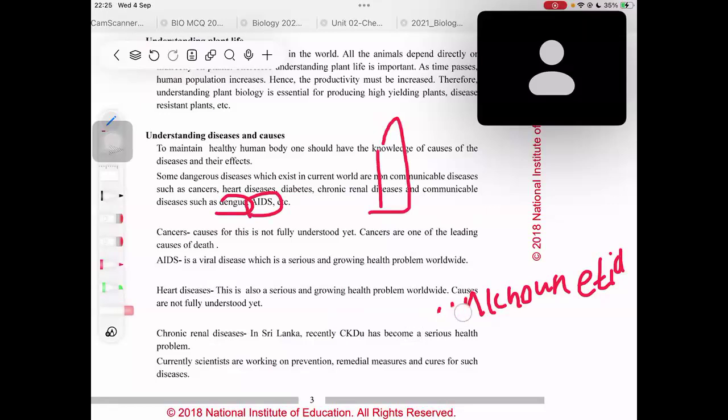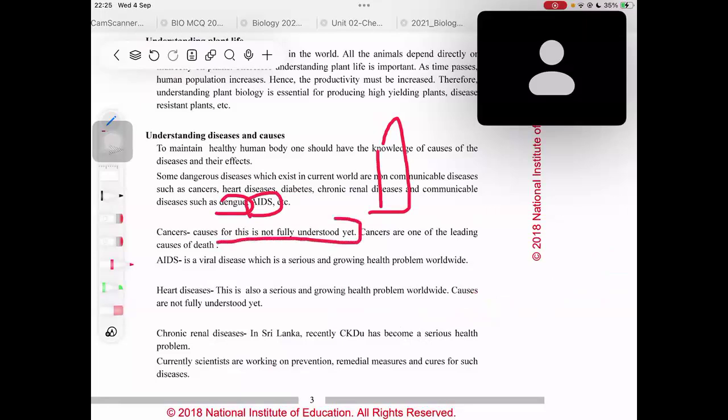Now let's read these diseases and understand. Cancers. See, the causes for this are not fully understood yet. We have not fully learned about the causes. Cancers are one of the leading causes of death. Those are the 2 points that you have to remember.